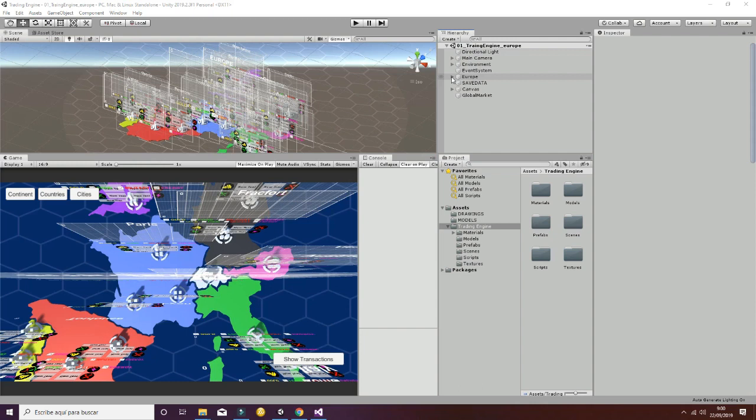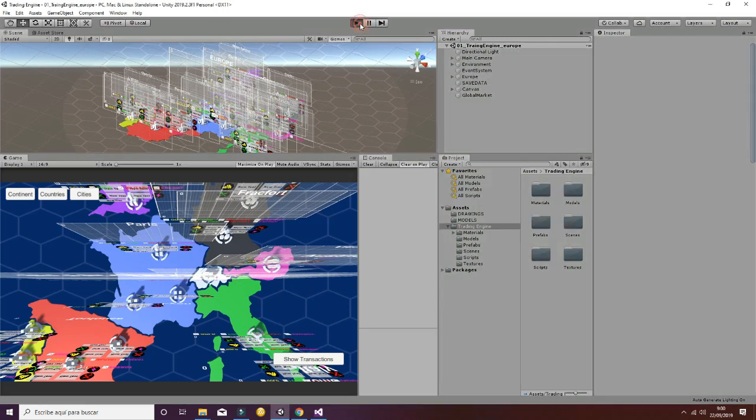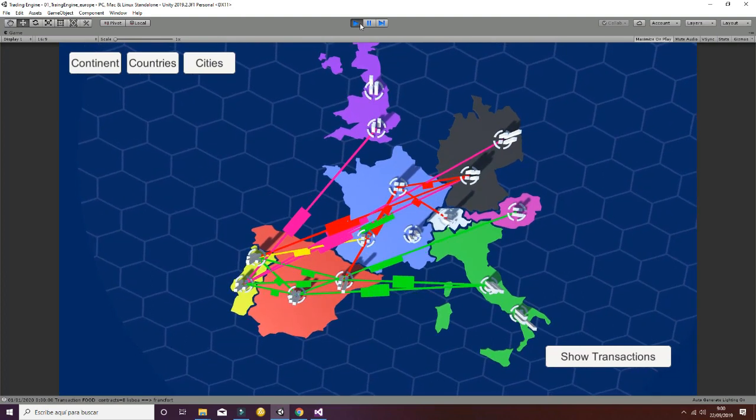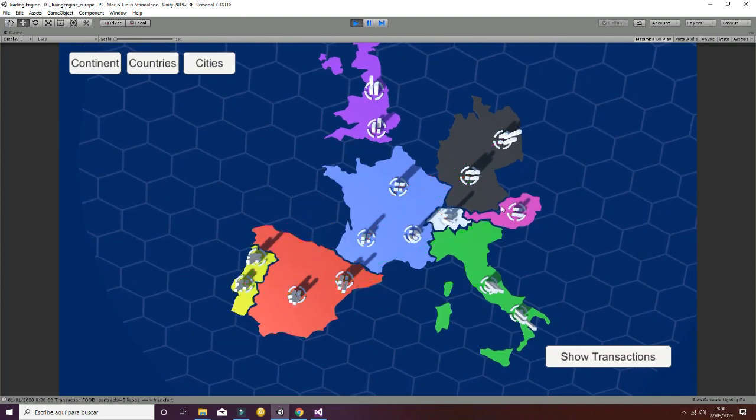First of all, let's go and check by hitting play if the package works properly. Whenever you download it, you will see the following. You will have a specific map of a part of Europe, in which several transactions are occurring between different countries.